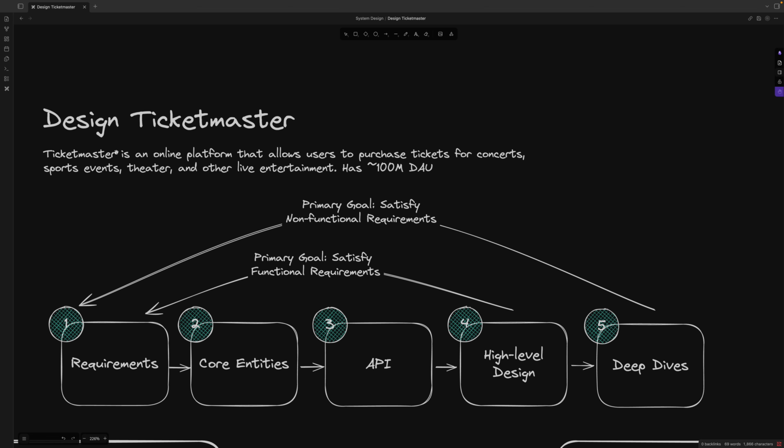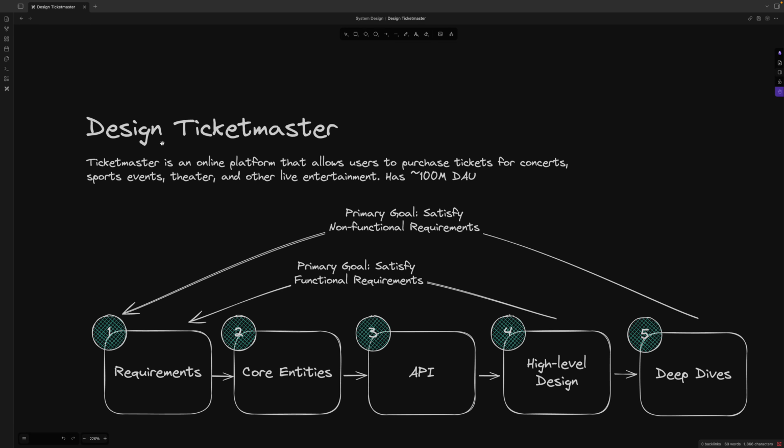The question is: design Ticketmaster, an online platform that allows users to buy, right, purchase tickets from concerts, sports events, theater, and other live entertainment, and has over 100 million DAU.